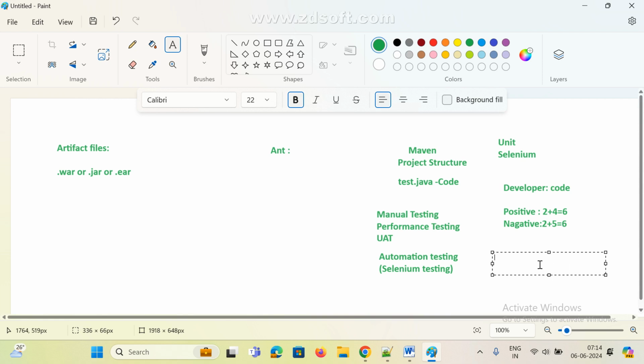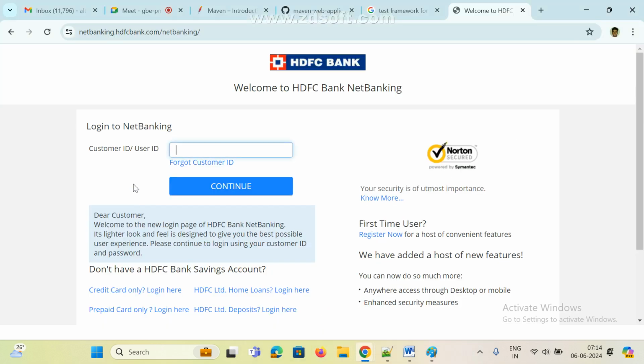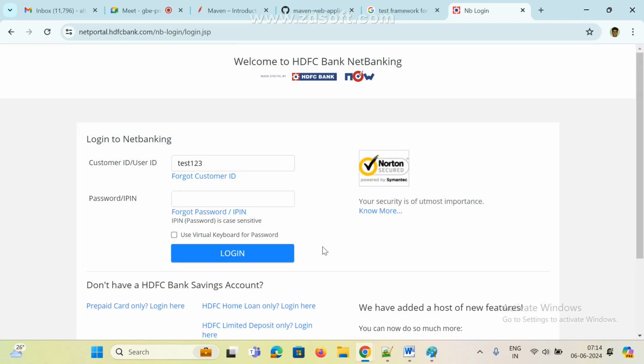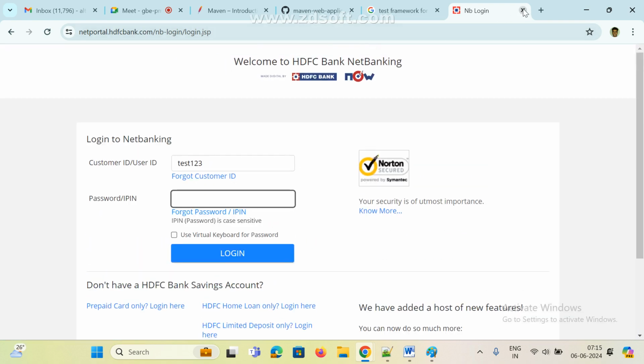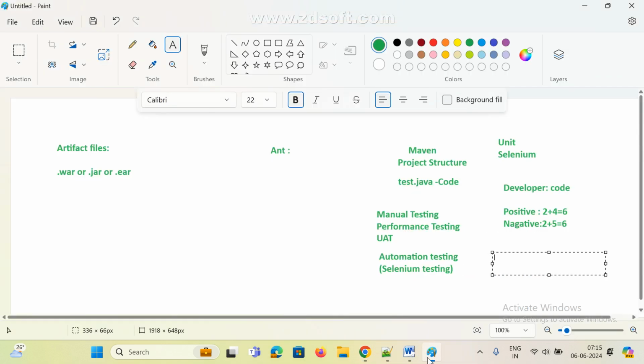They write some code, and if you run that class, the values are entered automatically into the field and it clicks the continue button. Everything is written at the code level. For example, they give some value like test123. After entering this user ID, it will automatically click the continue button. Now it is asking for a password. It automatically enters some data and clicks the login button. Like this, there is automation. All this is taken care of only by the testing team, you don't worry.